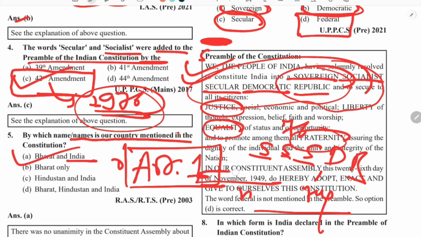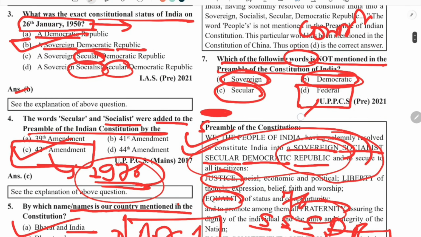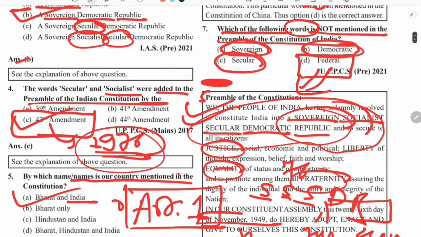You can also remember this date, 26th of November 1949. On this date the constitution was adopted by the Constituent Assembly, and this day is also celebrated as Constitution Day. I told you that the federal word has not been used in the Indian Constitution, neither in the preamble. So here the answer is D.